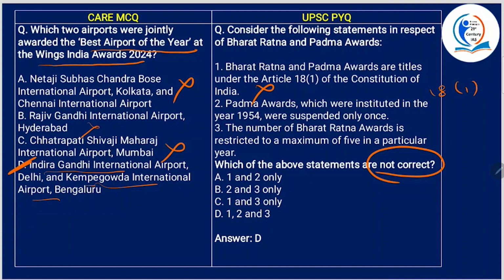Alright, now Padma Awards, which were instituted in the year 1954, was suspended only once. It is not once, but see, in 1977 it was suspended for 2 years, and again it was suspended during the mid 1992. Alright, so these two times they were suspended, so this is also wrong. The number of Bharat Ratna awards is restricted to a maximum of 5 in a particular year. No, it is limited to 120. Alright. So all these statements are wrong, which means 1, 2 and 3 are not correct.